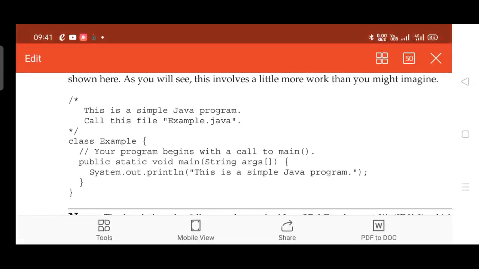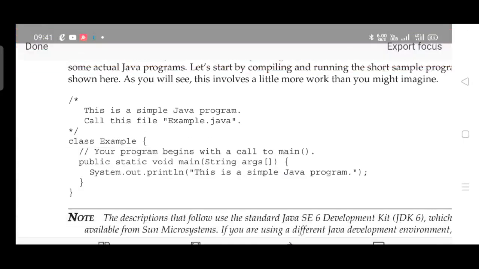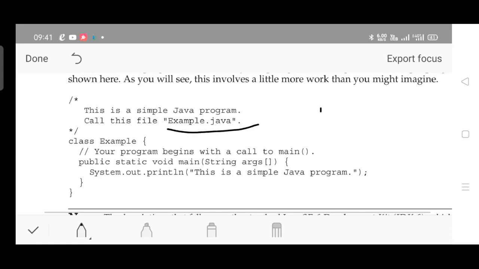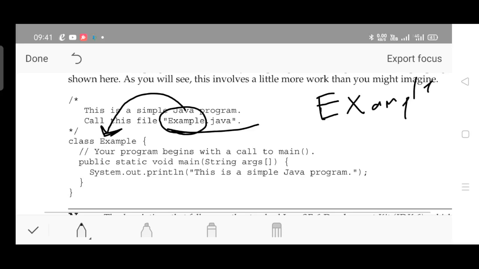First, let us see how to save the file. The file name must be saved with the .java extension. Whatever name you have chosen, the same name should be given to the class which contains the main function. So if the main function is contained inside the class named example, then the file name should be example.java. The class name should be the same as the file name.